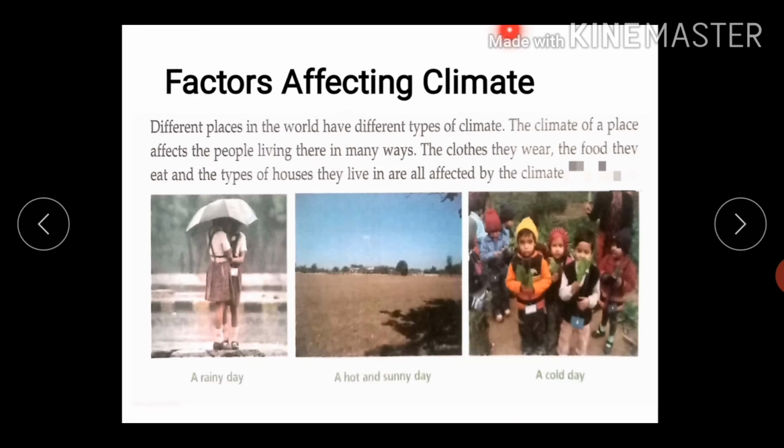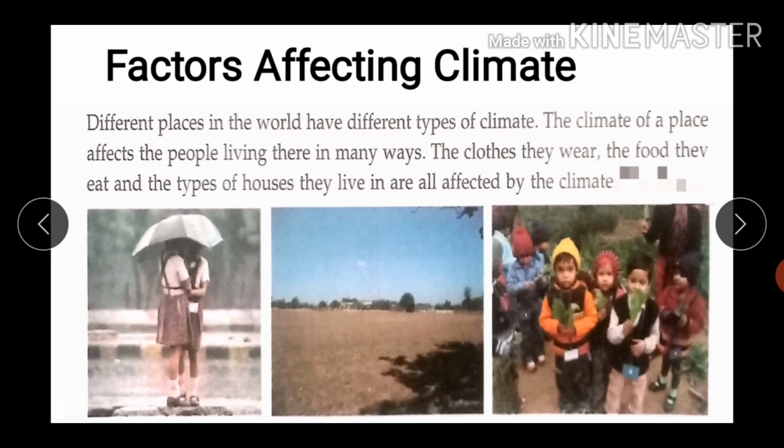Now students, there are certain factors which affect the climate. Which are they? Different places in the world have different types of climate. The climate of a place affects the people living there in many ways. The clothes they wear, the food they eat, and the types of houses they live in are all affected by the climate.